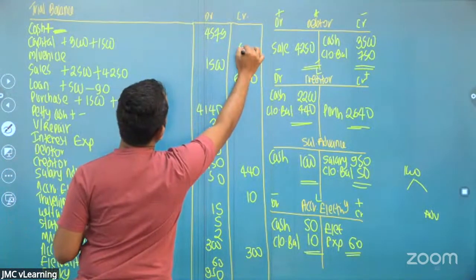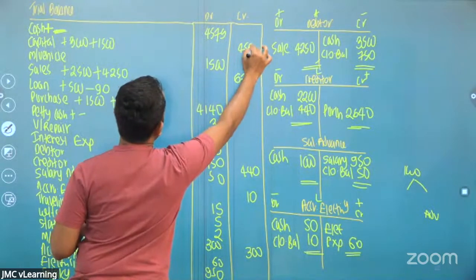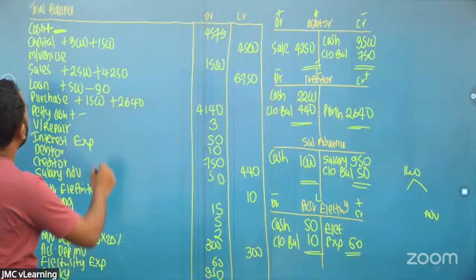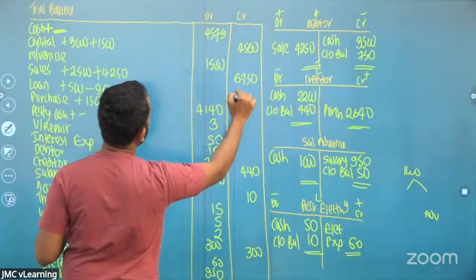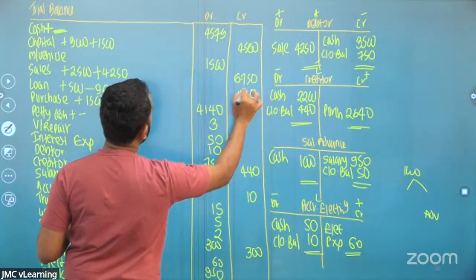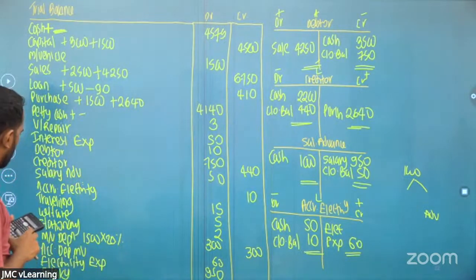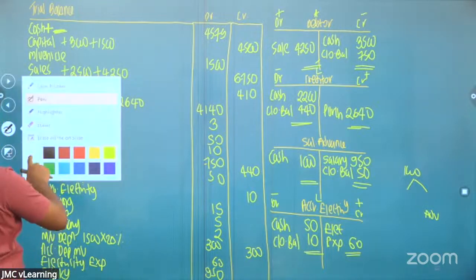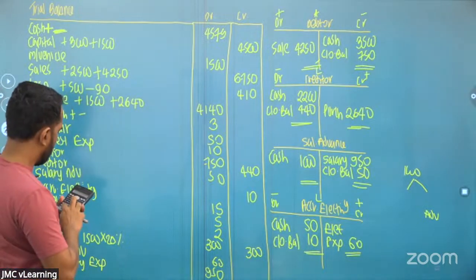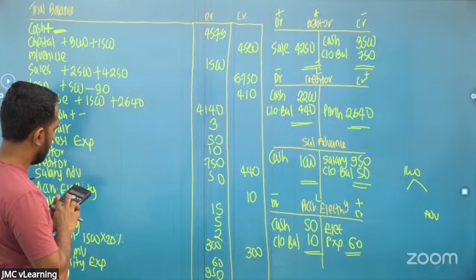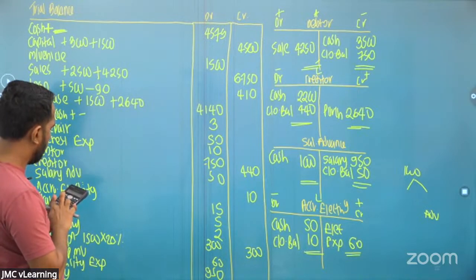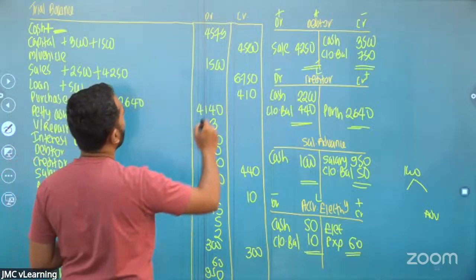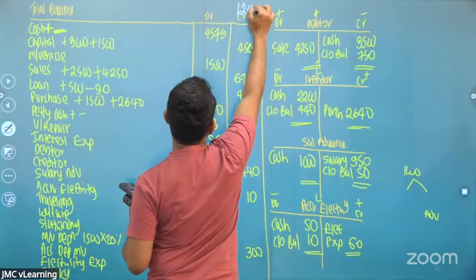Capital credited 4500. Right. Loan balance 500 minus 90, 410. I think we took almost all the items. Now we can take the total: 4500, 6750, 410, 440, 10 and 300. I'm arriving at a balance of 12,410.